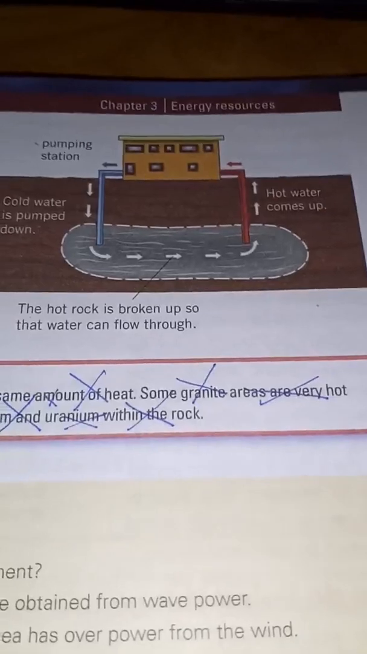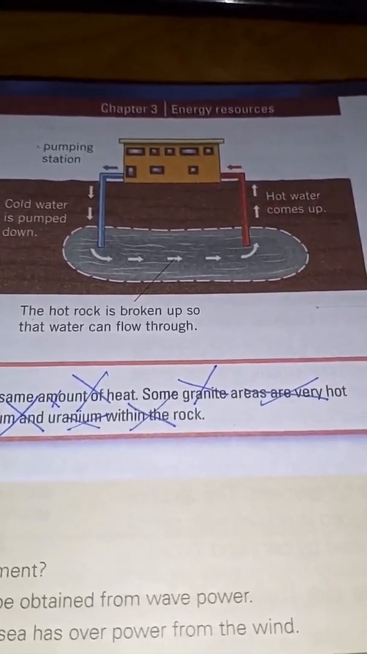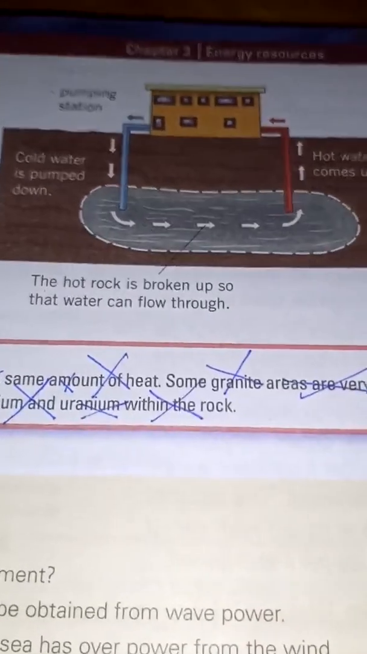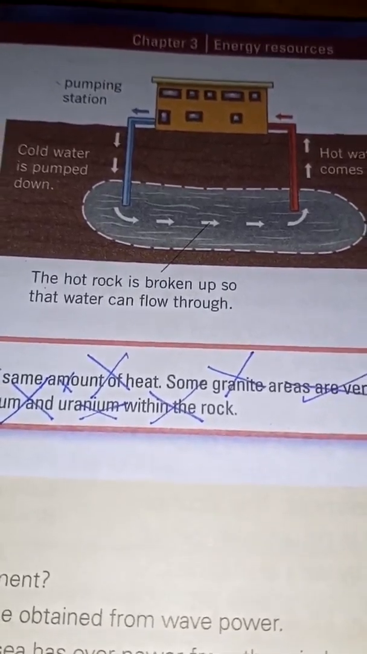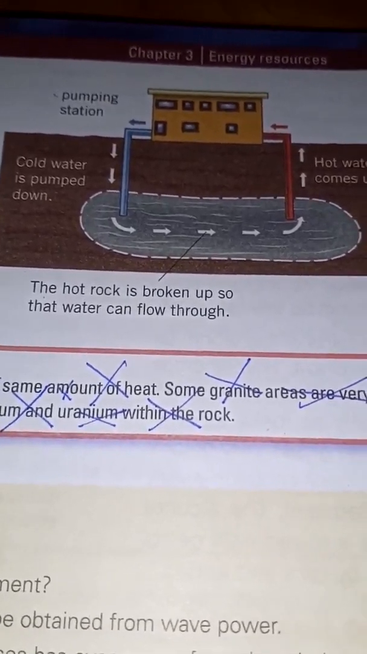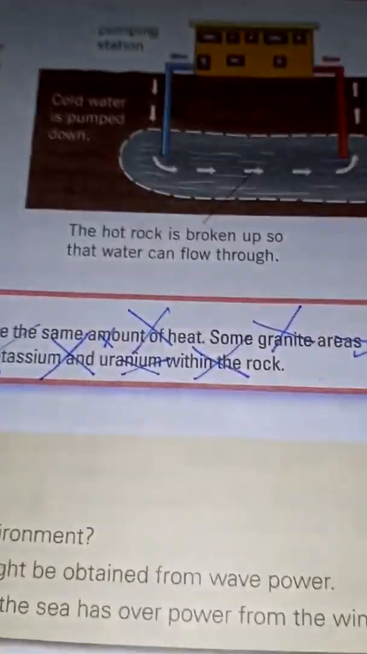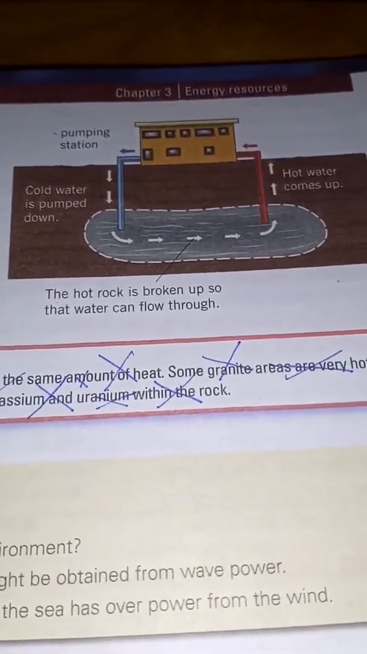Another way of producing energy is that some stones, when you hit them together, produce a spark. There are some other stones which do not produce a spark that easily, but there are some which do produce a spark. We call them flint stones. Now, in the same way, there are some stones which are colder, like marble.